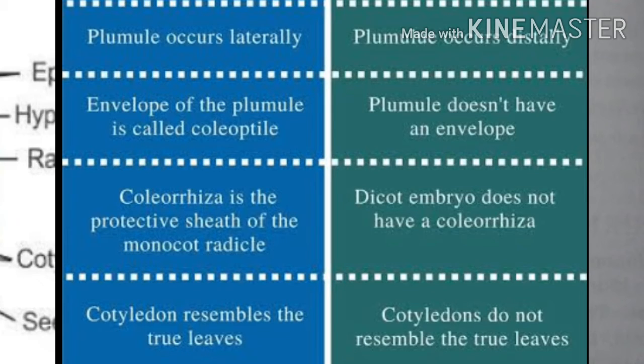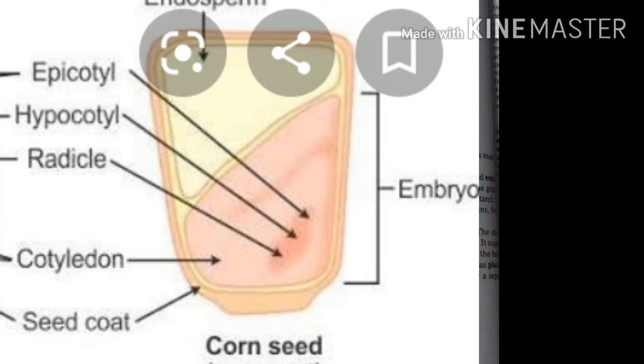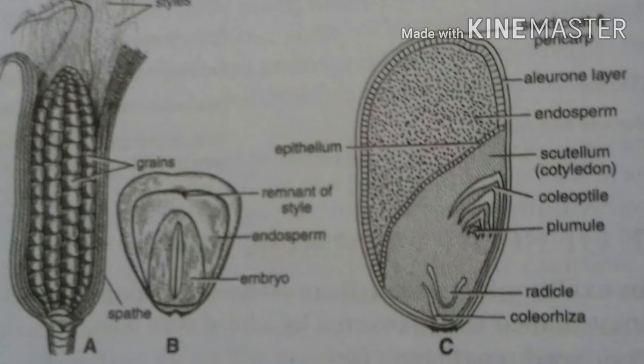Now I am talking about the seed coat of maize grain. It is represented by a thin layer which surrounds the grain. This layer is made up of the seed coat and pericarp fused together.